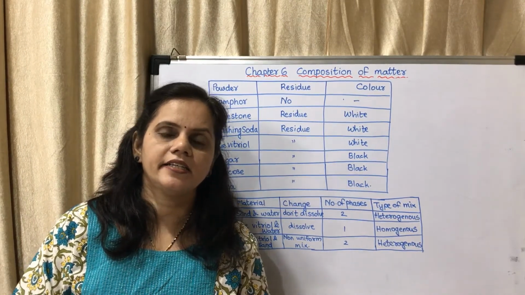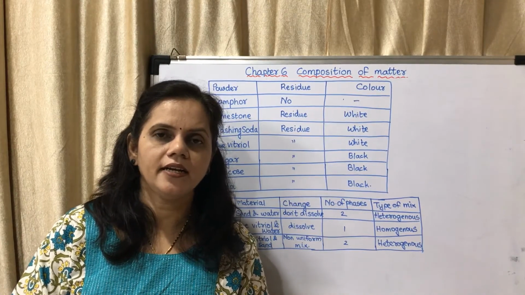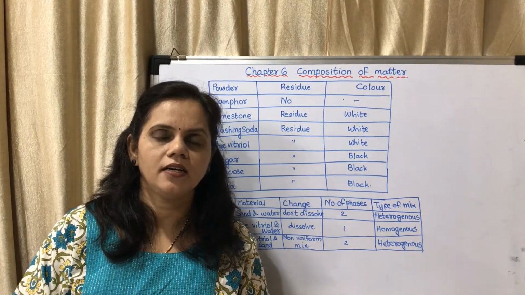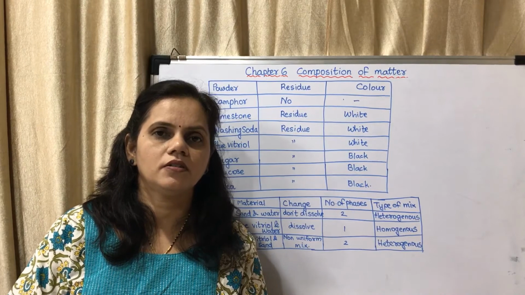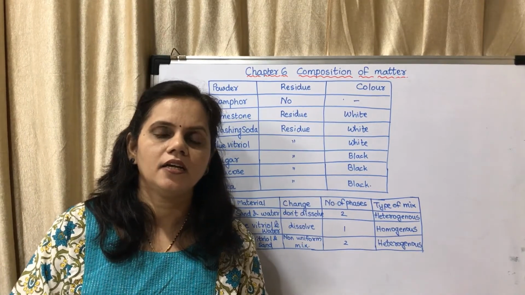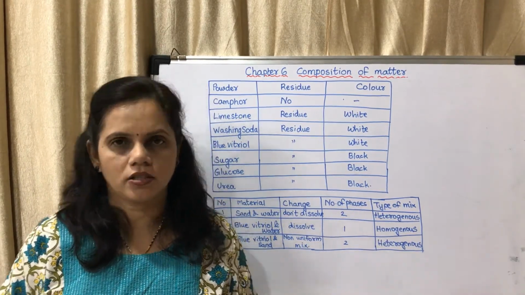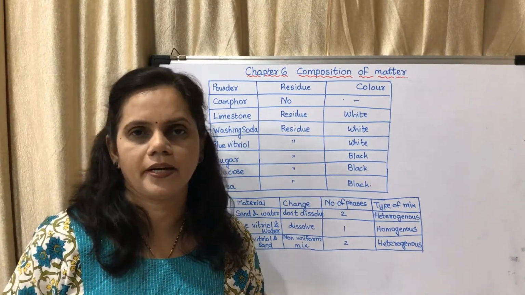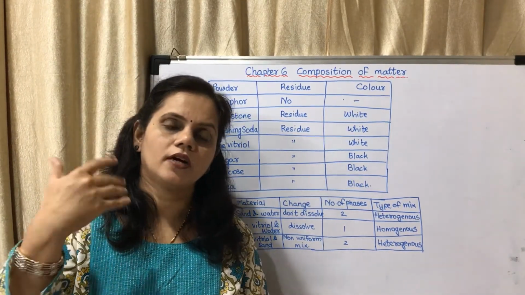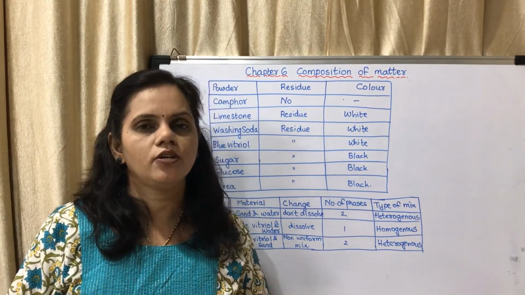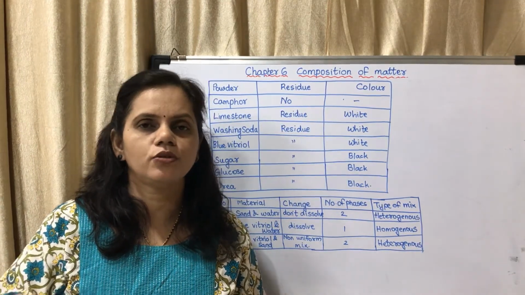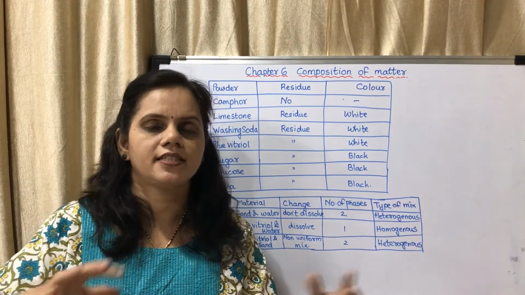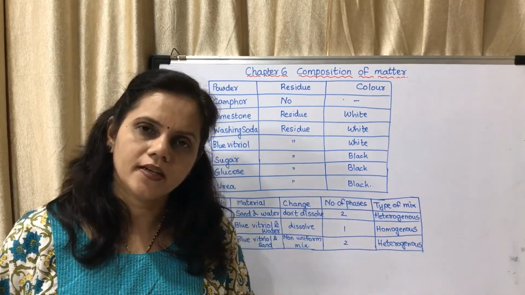Whereas in the case of a compound like carbon dioxide, even if you heat it, you cannot separate carbon and oxygen. They react together to form a new substance. You cannot separate them like that, but you have to carry on a reaction. Here you just do physical activities and you can separate the mixtures, isn't it?